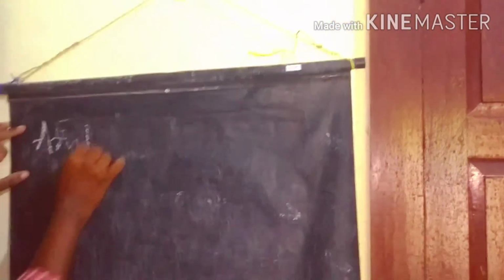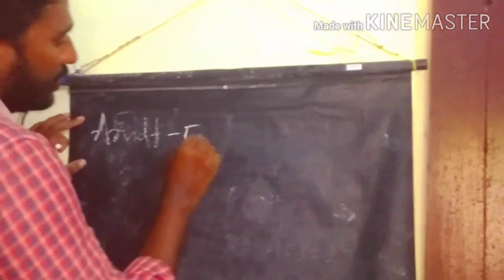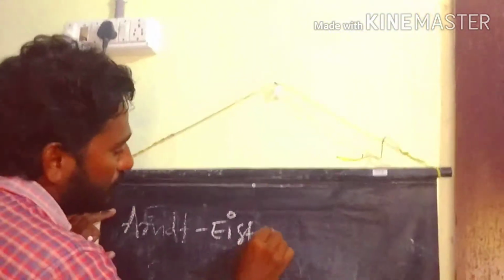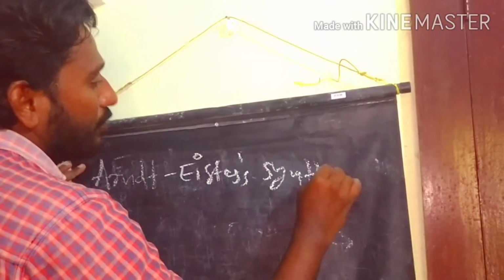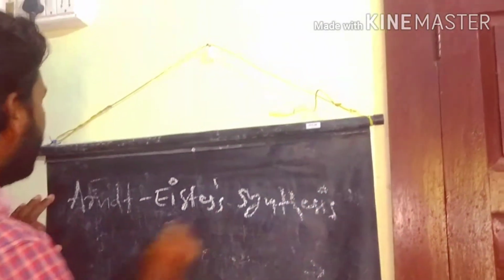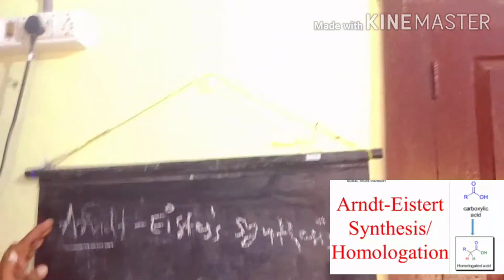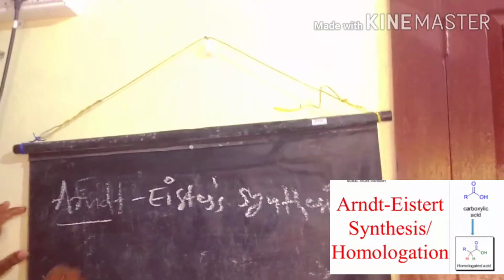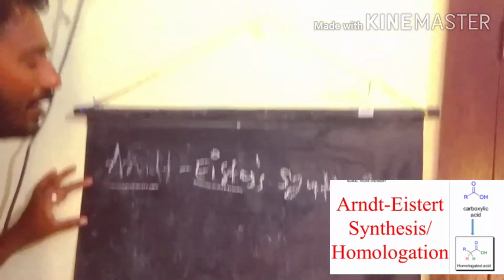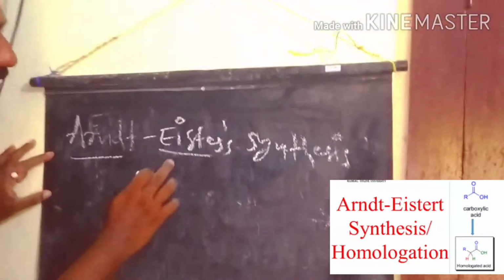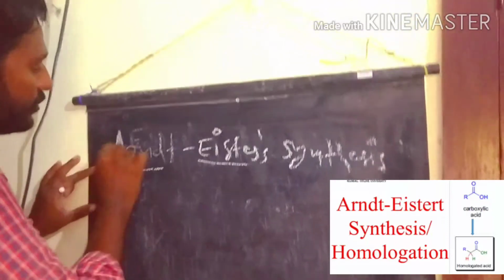Both scientists, Arndt and Eistert, were German scientists, Fritz Arndt and Bernd Eistert. Eistert and Gattermann were both students of Fritz Arndt.